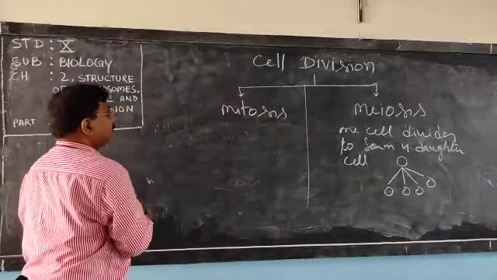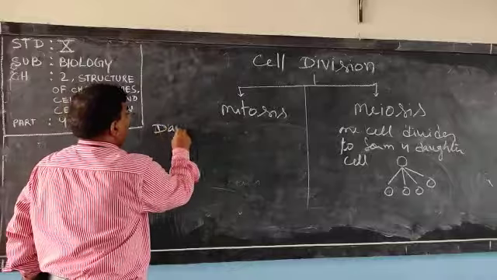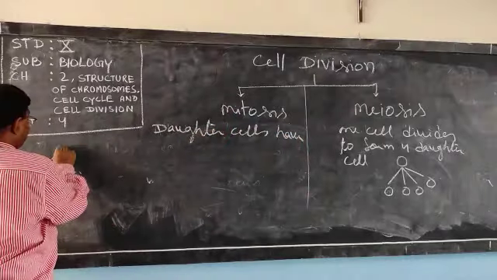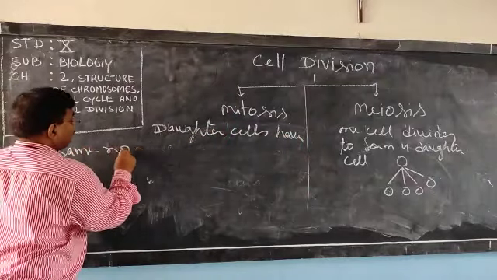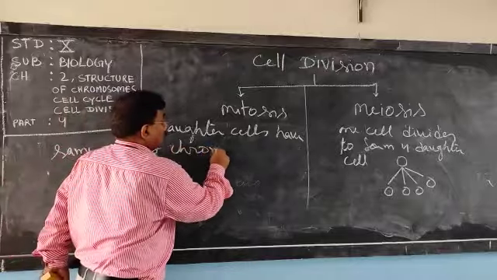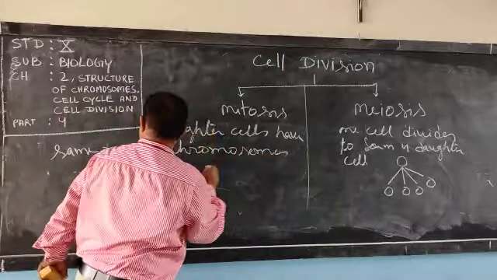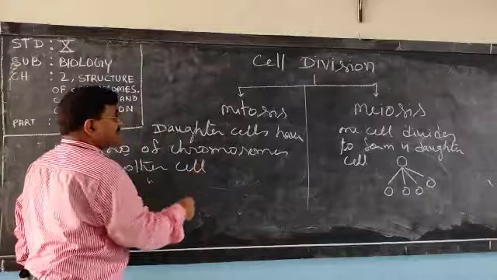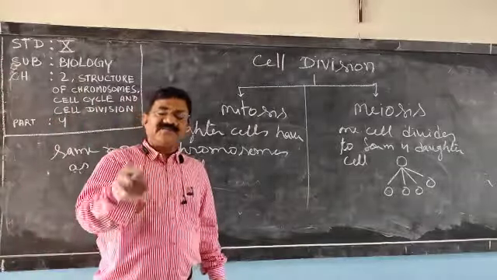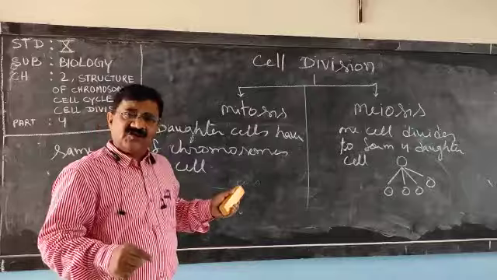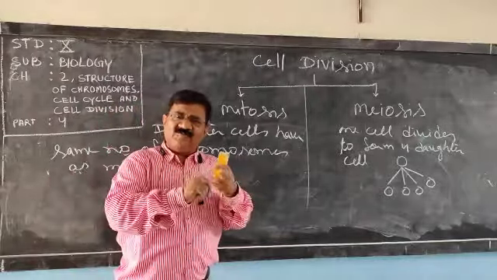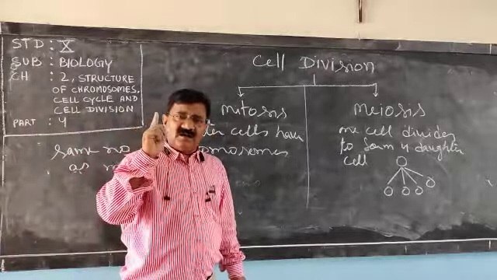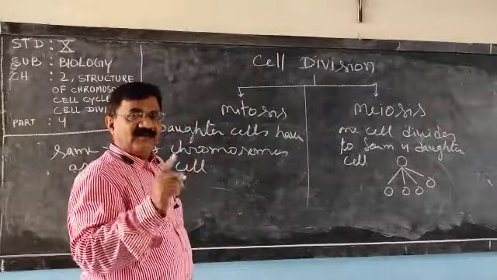Daughter cells have the same number of chromosomes as the mother cell. Whatever the number of chromosomes in the mother cell, the same number will be in the daughter cell. The number of chromosomes in the daughter cell formed by mitosis will be equal.